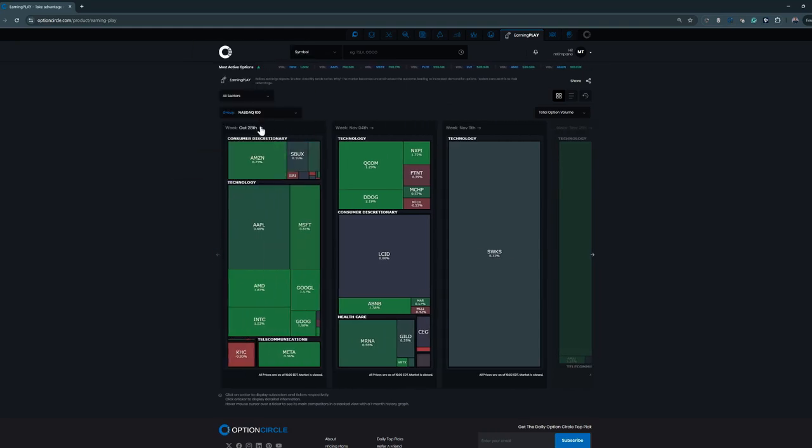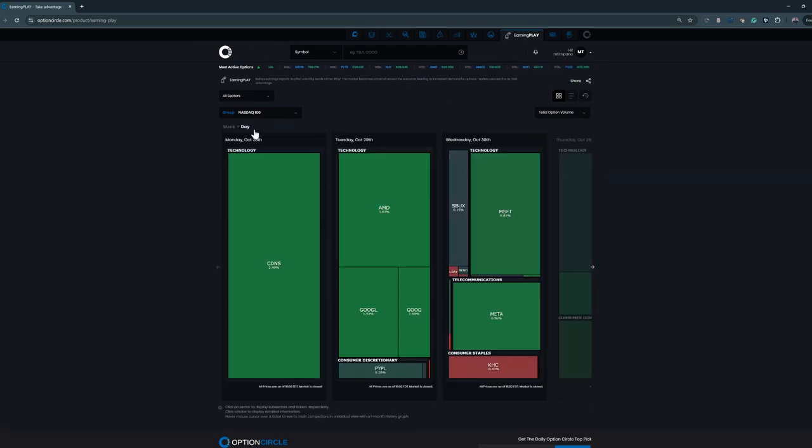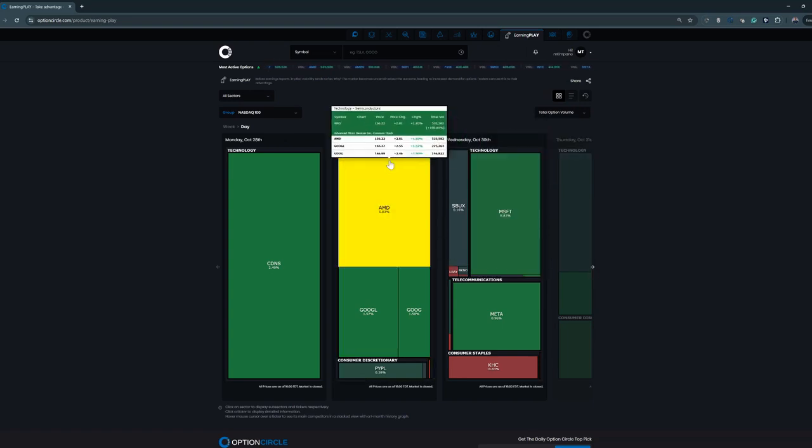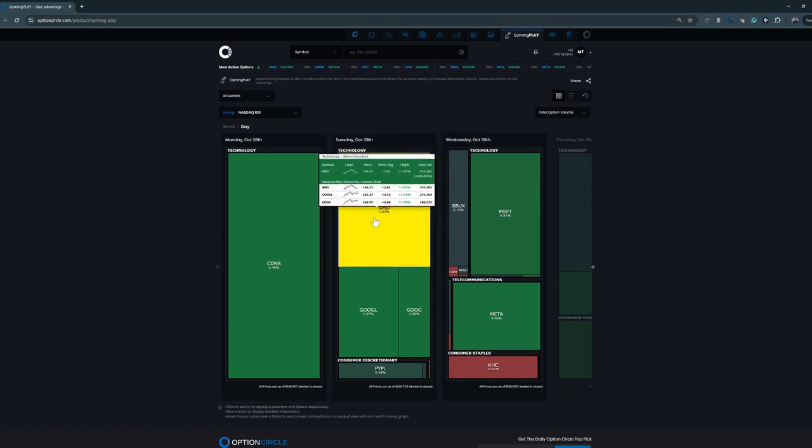We can look at a daily value here. If you click on the week of October 28th, this will now bring up Monday, Tuesday, Wednesday, Thursday, Friday. To get over to Thursday and Friday, simply click on that arrow. For purposes, let's take a look at AMD.